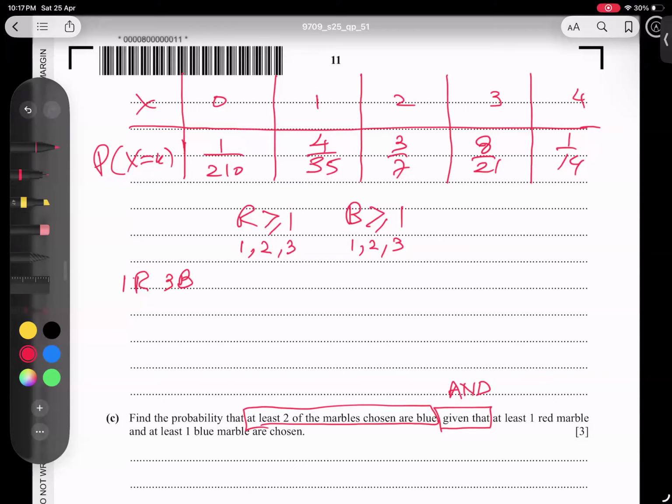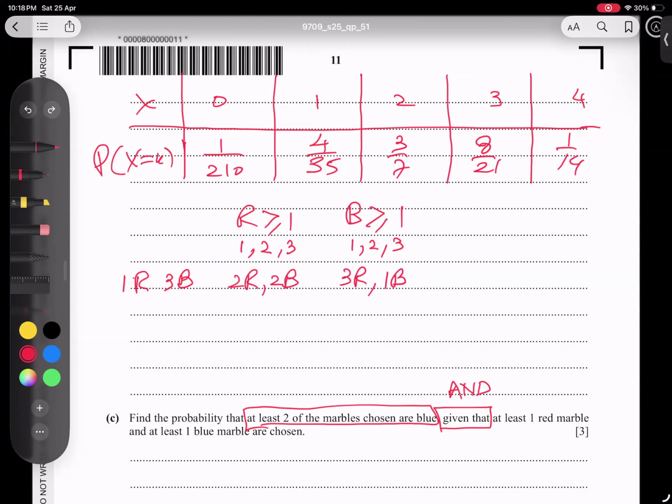Then, if I increase the red, I will make it two reds and naturally then two blues. If I reduce further, if I talk about one red, I must go for three blues. So one, two, three options in total we have, students. Then we have to go for three red and one blue. I think the point is very clear, students: one, two, three, and three, two, one. This idea is very clear.